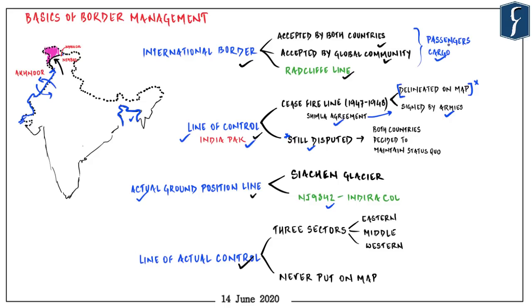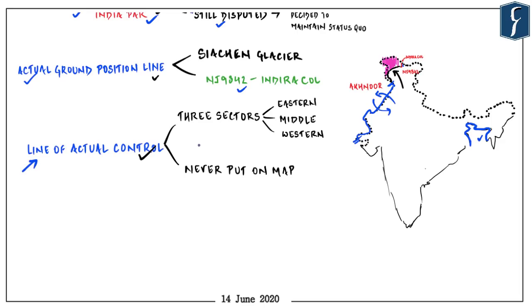So if we talk about borders of India with that of Pakistan and China, these three terms are used with reference to Pakistan boundary, whereas the term line of actual control is used with respect to India-Chinese boundaries. Now, as we discussed, that line of control between India and Pakistan is delineated on a map and signed by armies of both countries. But in this case, the first thing you should notice is line of actual control between India and China remains ambiguous.